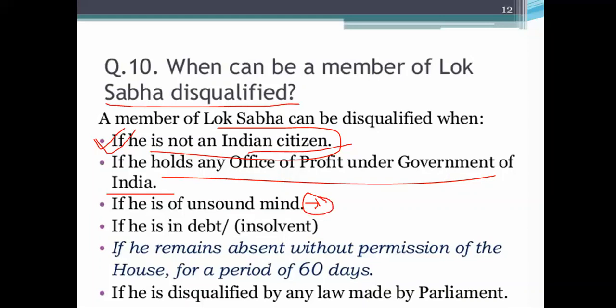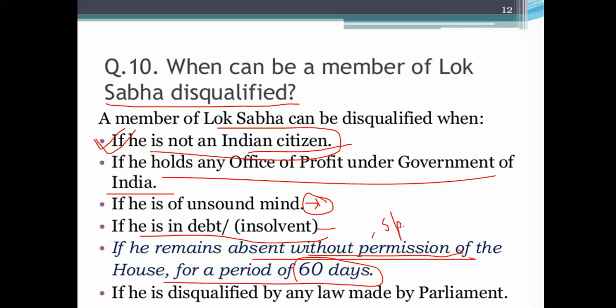He has become mad. It can happen. It is a health problem. Insolvent, that means incapable. He is in debt or insolvent. He remains absent without permission of the House for a period of 60 days. Without permission from whom? From the Speaker.